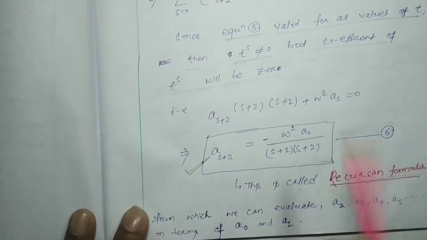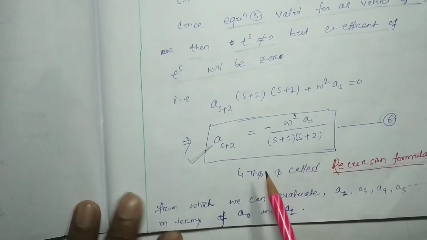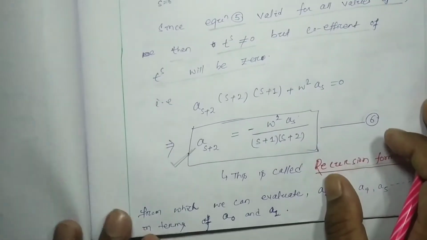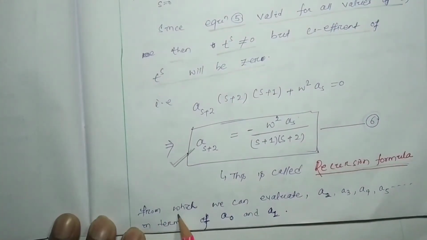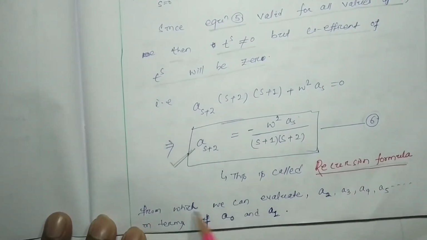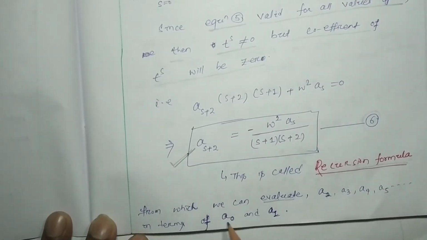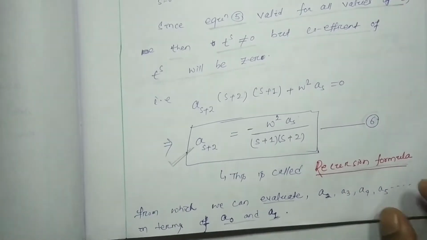So you have to remember, okay. So at that time you can easily follow. So this is called the recursion formula, from which we can evaluate a2, a3, a4, a5 in terms of a0 and a1. How it is, we are going to discuss now.